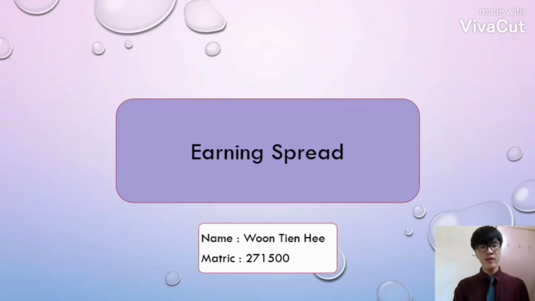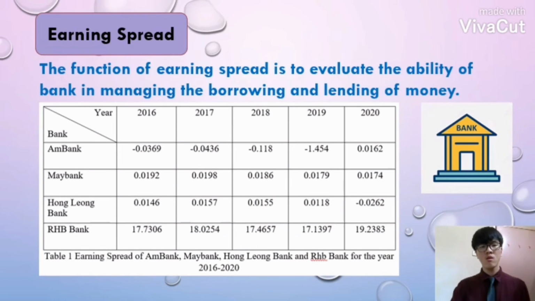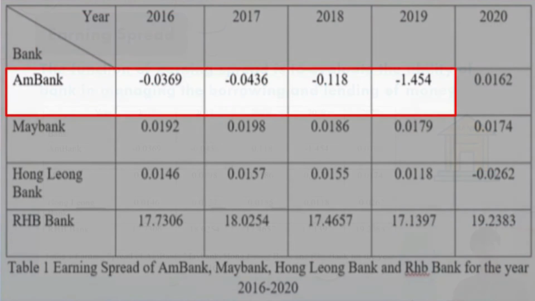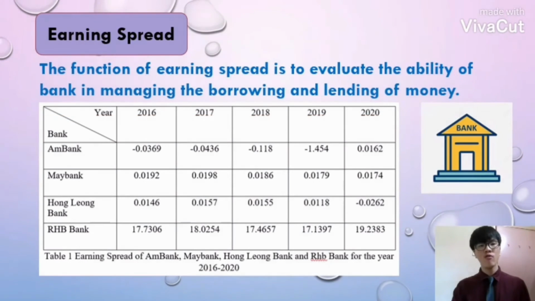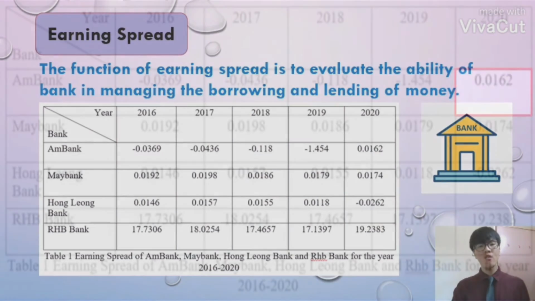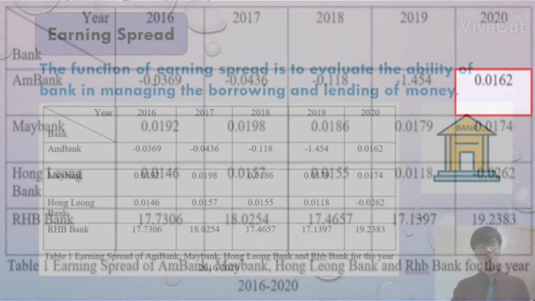I will talk about earnings spread regarding the banks. The function of earnings spread is to evaluate the ability of a bank in managing the borrowing and lending of money. From the year 2016 to 2020, mBank recorded 4 years of negative value for their earnings spread, which indicated that they were bad at managing the borrowing and lending of money for those years. In contrast, mBank managed it well for 1 year that recorded a positive value.